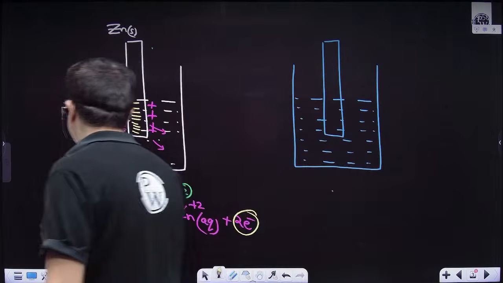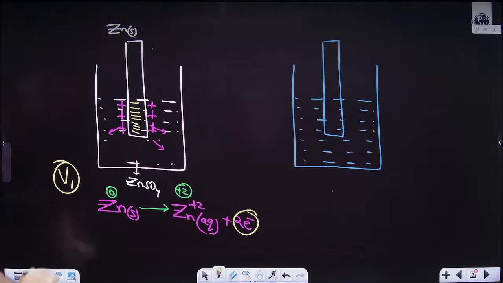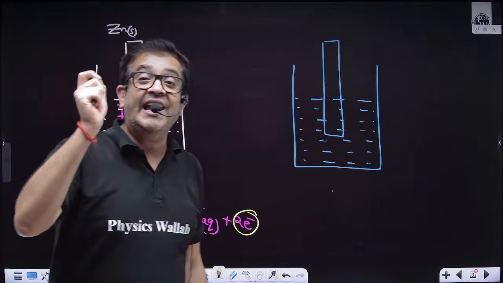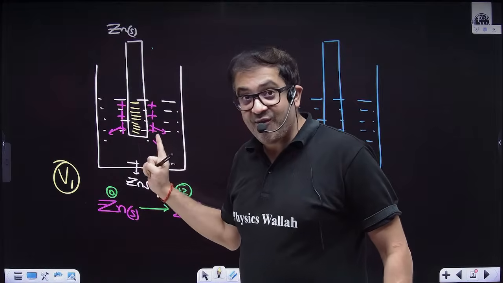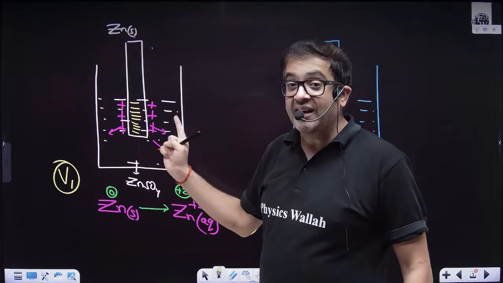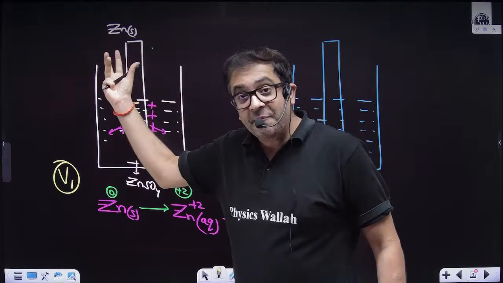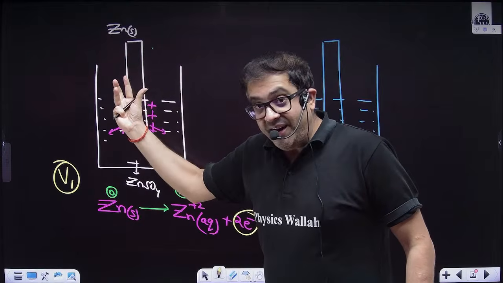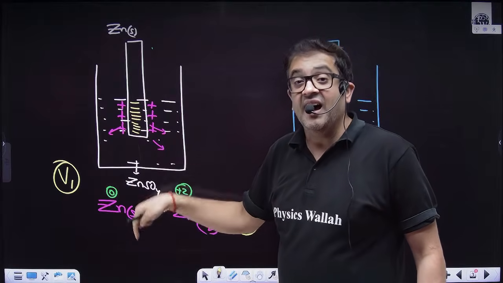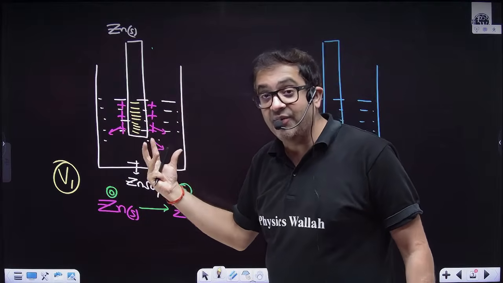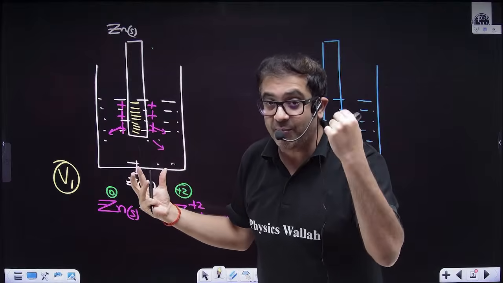Let's say this potential is V1. And this potential is called electrode potential. This picture of potential is telling you that whenever a metal or an element is dipped into its own solution, then a potential is developed which is called electrode potential.